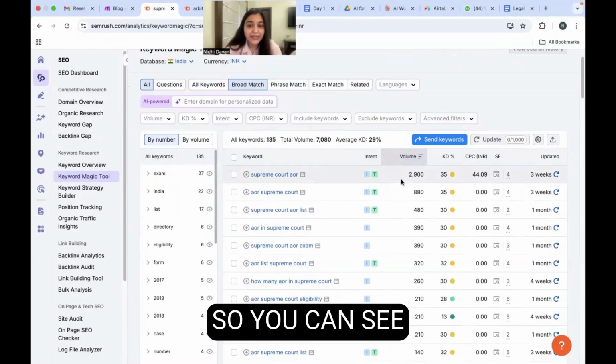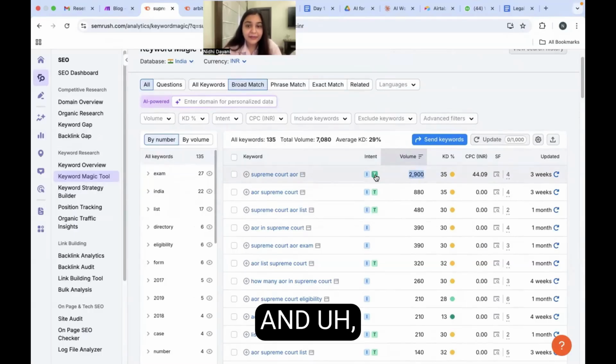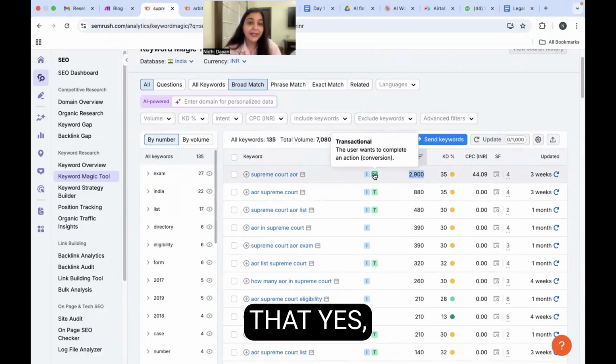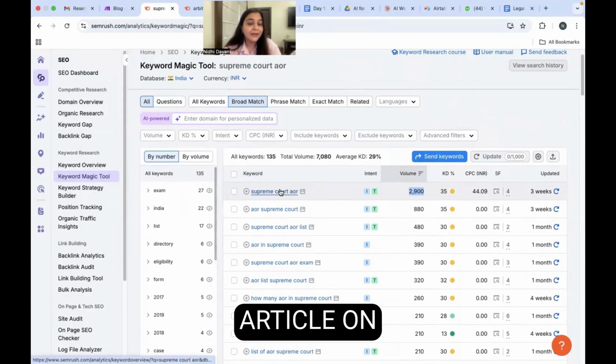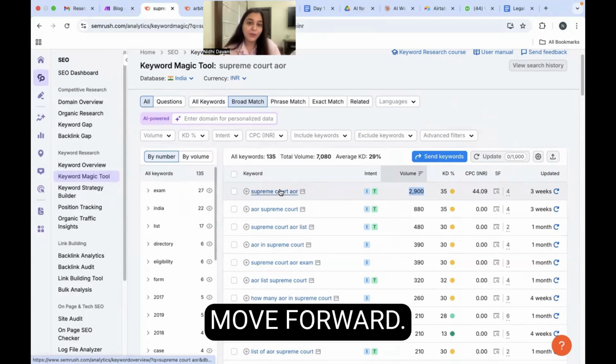Okay. So you can see there is a 2,900 search volume, which is good. And this is also transactional, that yes, they want to complete the action because it is an exam, right? So it is informational plus transactional here. So I'm going to base my article on Supreme Court AOR and then move forward.